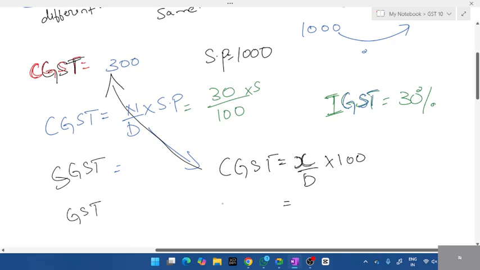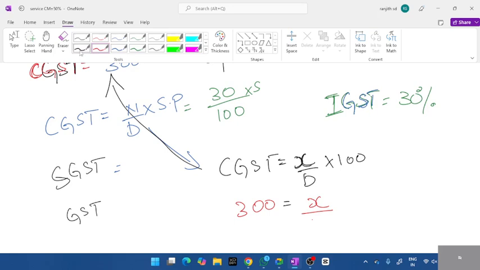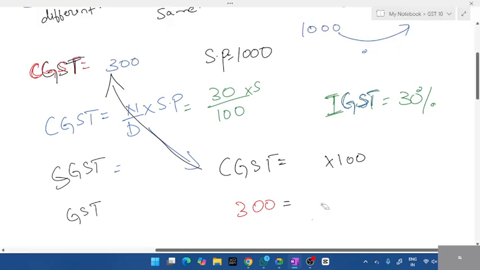Did you all understand this? Whatever I've taught so far, is it clear? Calculation. Okay, CGST, I've written 300, students. Where should I write this 300? In place of X or CGST value? CGST value. In place of CGST, I have to write 300. X remains as it is. Same formula, but numerator and denominator are not given. The reason is percentage. Only if percentage is given can you take numerator and denominator. If it's not given, take it as X.